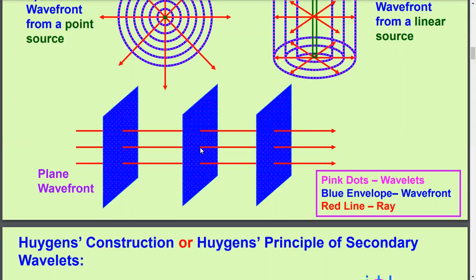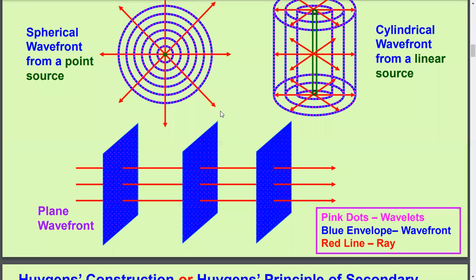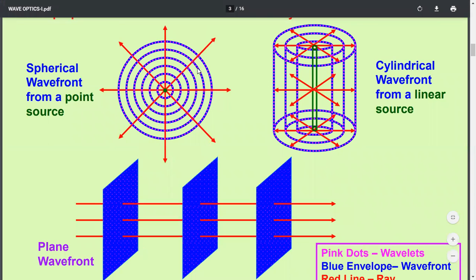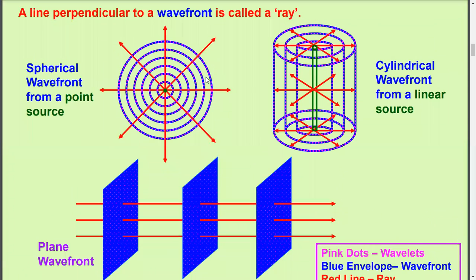So here the ray of light is perpendicular to the wavefront, and the separation between two consecutive wavefronts is called wavelength. So the separation between this and this plane wavefront is called wavelength, or similarly, the separation between two concentric spheres will be treated as wavelength. In the same way as we have discussed there, the separation between two successive crests is called wavelength. So here the separation between two successive wavefronts is called wavelength.